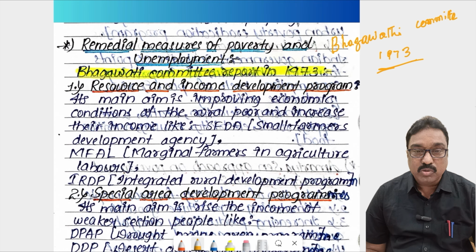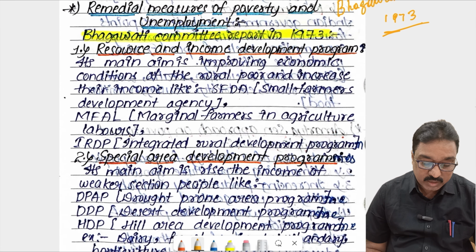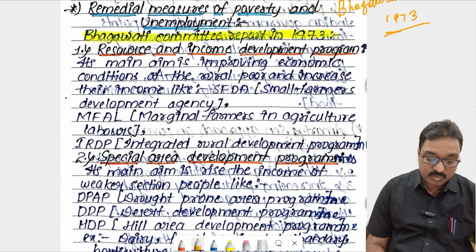So how to control poverty and unemployment in India? What remedial measures were taken for that purpose?